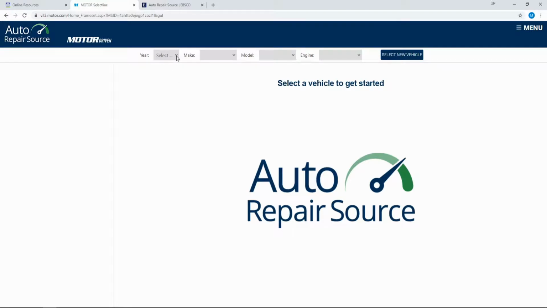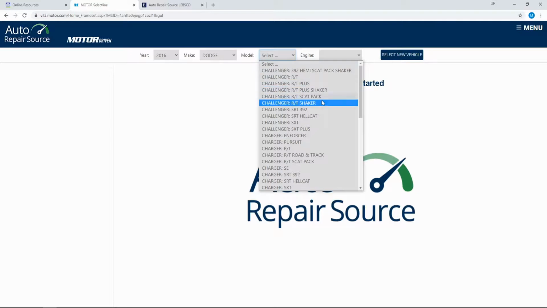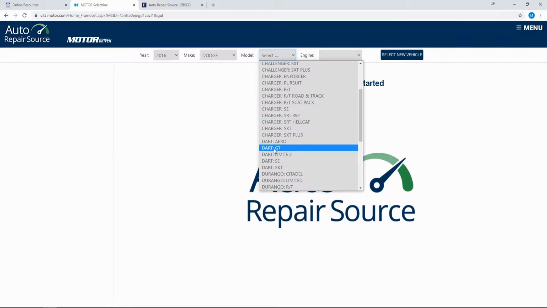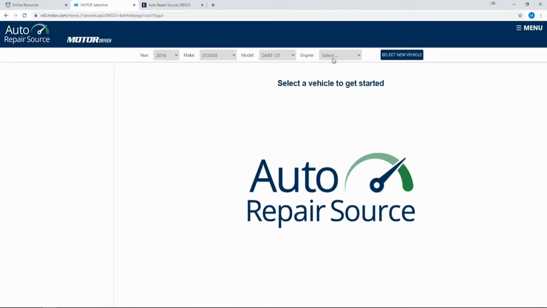Now you'll need to choose your vehicle. For this example, I'll choose a 2016 Dodge Dart GT. Also, you'll need to specify the correct engine type that you have.